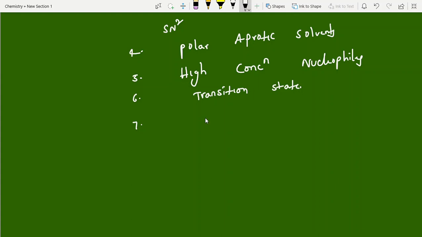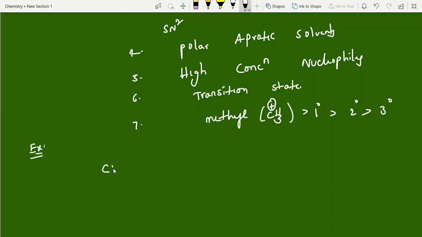Okay, the 7th one. If in your hand methyl carbocation and primary, secondary, tertiary are there, then what is the order? This is the order. Always simple groups we are taking here. Why? Because of your high concentration nucleophile. So I can show an example.